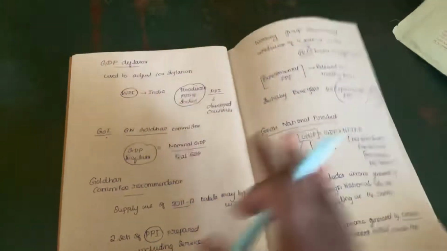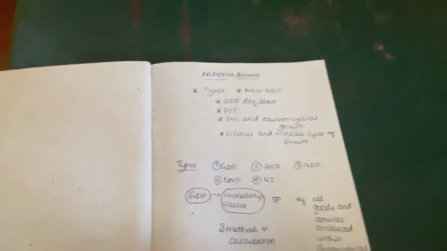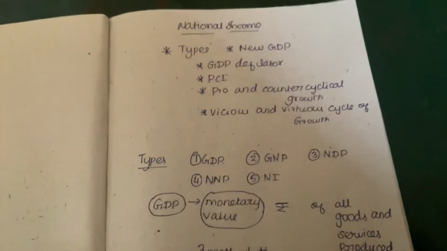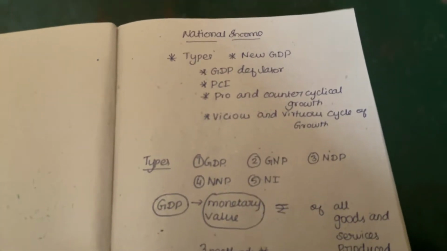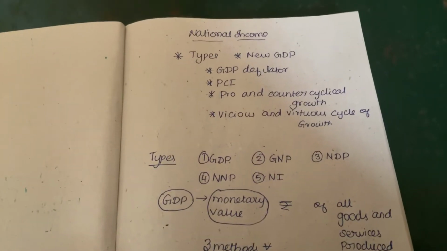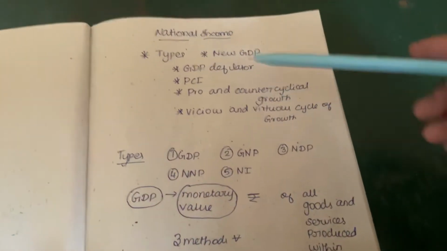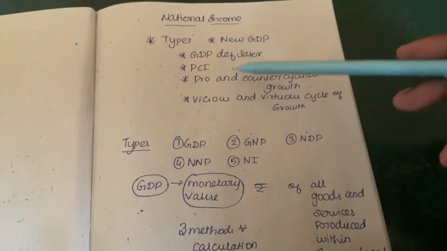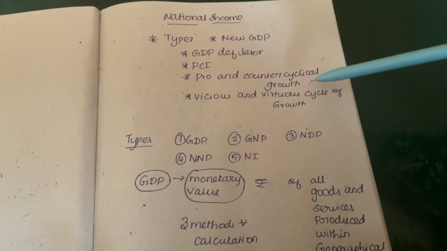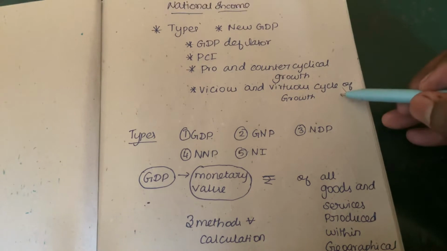And we also see about the national incomes. National income, types of national income, how to calculate GDP, new methodologies in GDP calculation, GDP deflator, per capita income, pro and counter cyclical growth, vicious and virtuous cycle we have seen already.